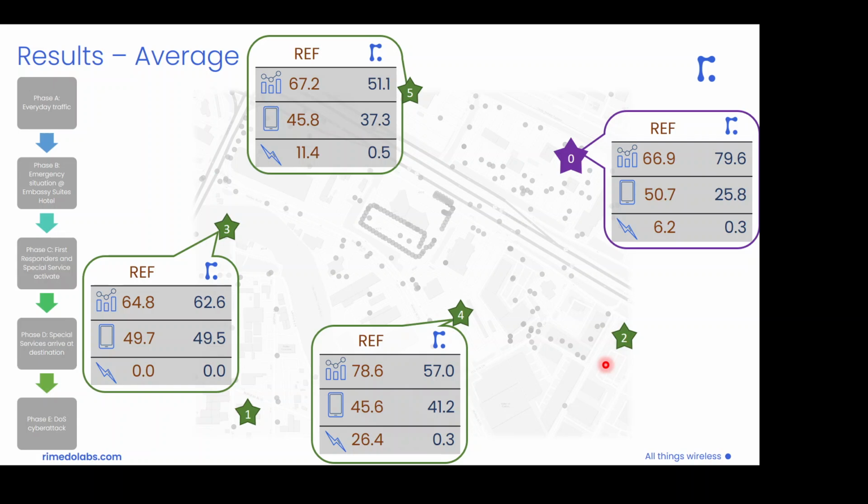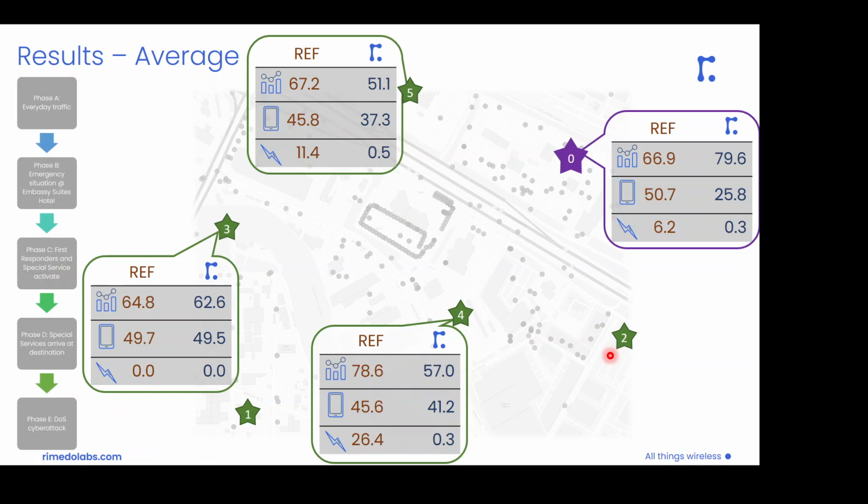We have some high priority UEs appearing and consuming most of the resources, which is quite a challenging situation for the reference system because it struggles to provide the necessary services, and we see some significant outage, especially in the case of the cyber attack.